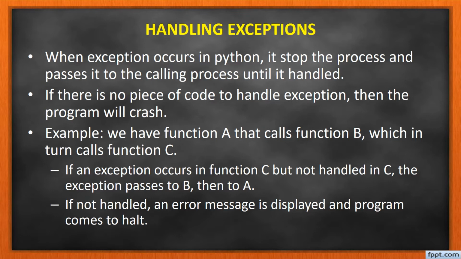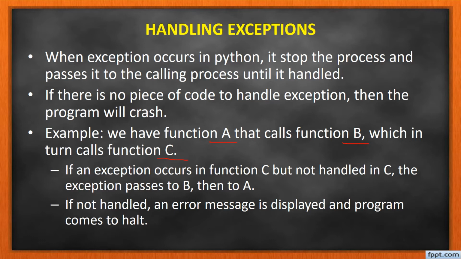If there is no piece of code to handle the particular exception, then the program will crash. Now let us consider an example of how to handle that exception. We have a function called A, which calls another function called B, which in turn calls another function called C. So we have three functions: A calls B and B calls C.